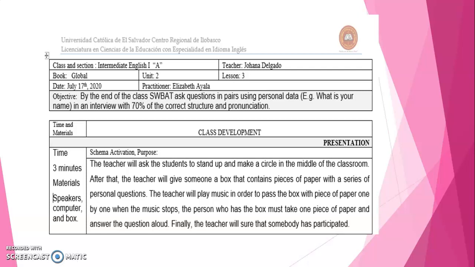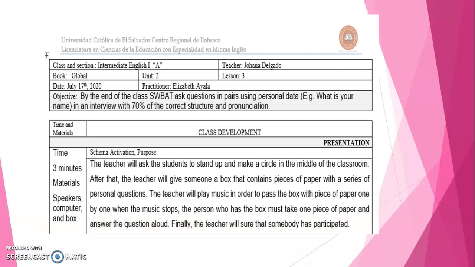Generalities. Class and Section: Intermediate English 1, Section A. Teacher: Joana Delgado. Book: Global, Unit 2, Lesson 3. Day: July 17, 2020. Practitioner: Elizabeth Ayala. The objective: by the end of the class, a student will be able to ask questions in pairs using personal data, like for example, what is your name? In an interview with 70% of the correct structure and pronunciation.